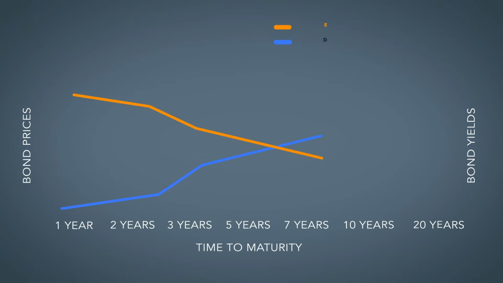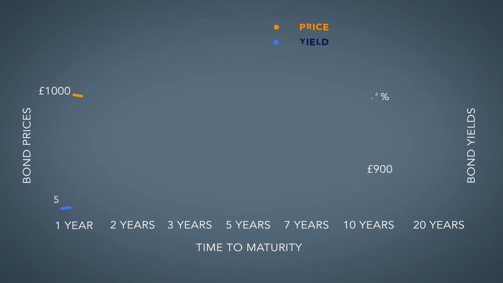If, for example, the price of our £1,000 10-year bond fell to £900, the interest rate would effectively rise from 5% to 5.6%, as it would still pay £50 in interest each year. On top of this, the bond holder would still receive £1,000 back at maturity, £100 more than they paid.